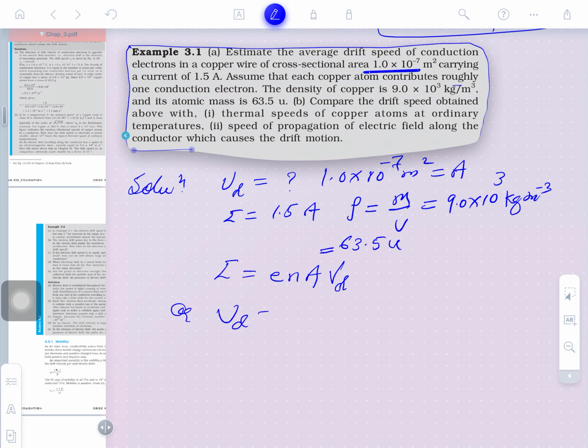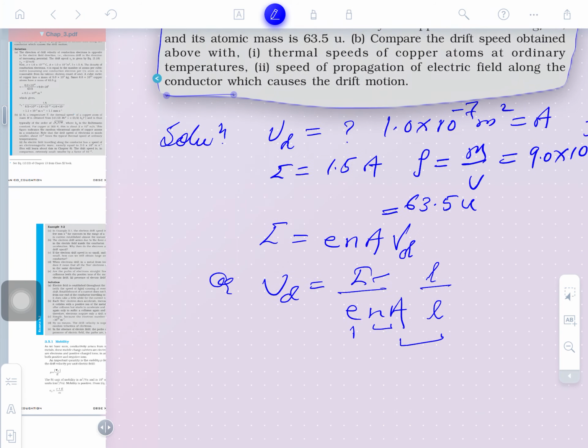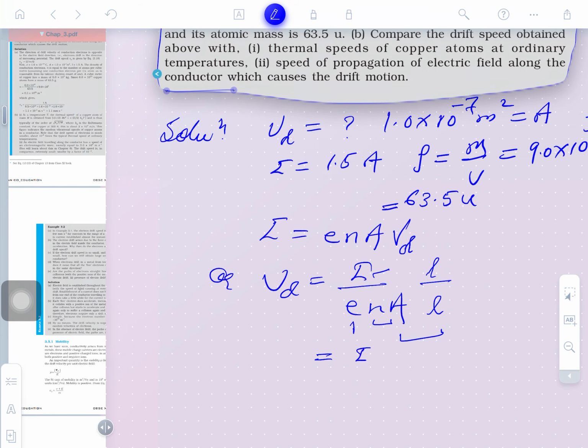So, drift velocity can be written as what here? I divided by e n A. Now, interesting. Current is given here, e is given and A. So, here we can put the values of the other terms right now. Length by length can be multiplied, this shall be volume. In the place of volume, what can we write here? So, the expression can be modified: I is equal to e, N can also be given, here length upon, we will write down volume.